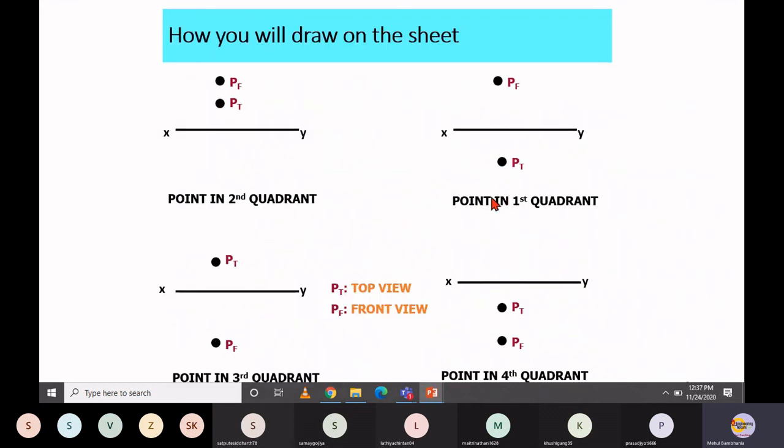So for the time being, just focus on the first angle or first quadrant method, when it is a case of projection of line, projection of plane, and projection of point. If it is a case of isometric projection and orthographic projection, then definitely you have to focus on the third angle method also. But right now, just focus on the first quadrant approach only, right? So this is exactly how your answer should look. When it is a case of projection of a point, simply make an XY line. Above the XY line, everything is front view. Below the XY line, everything is top view.